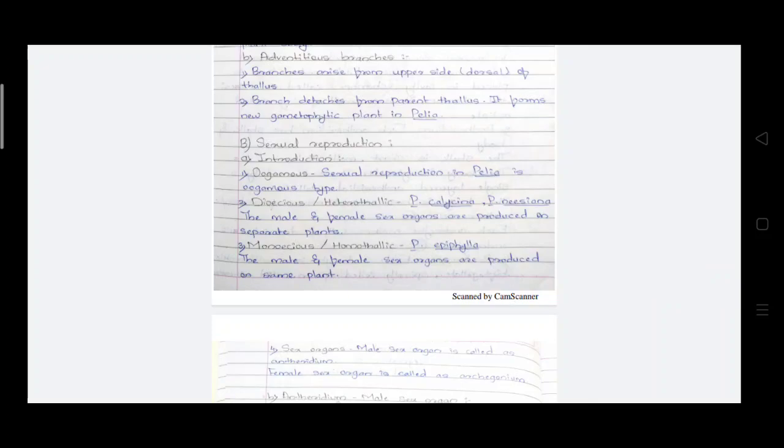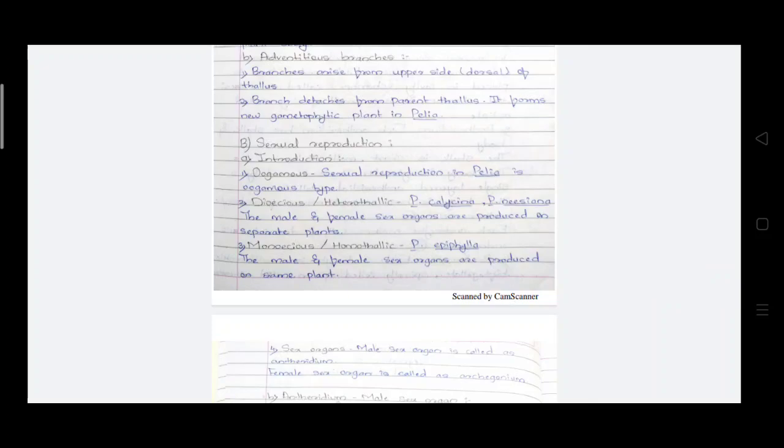In the Riccia plant, both heterothallic as well as homothallic conditions are observed. In species like Riccia calycina and Riccia nicaena, the dioecious or heterothallic condition is observed. That means both sexes, male and female sex organs, are produced on separate plants. That condition is known as dioecious or heterothallic.